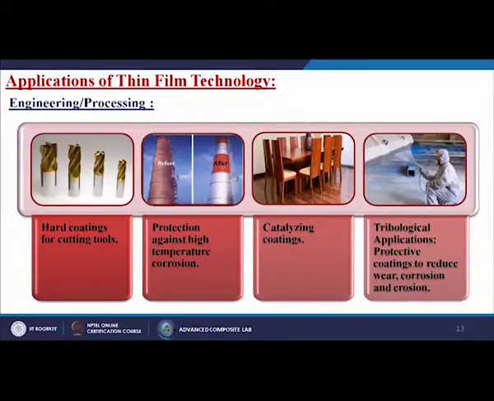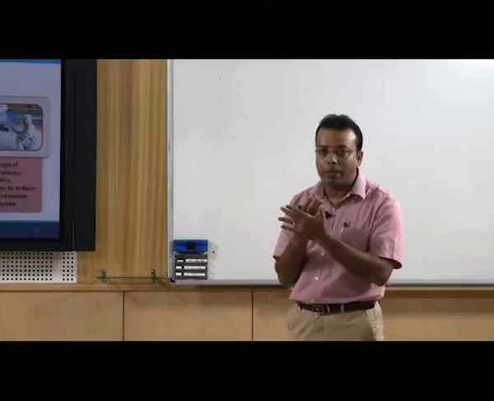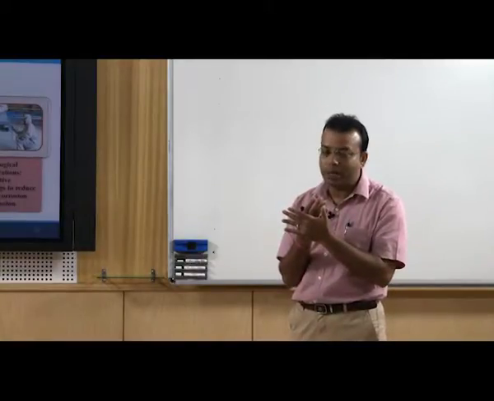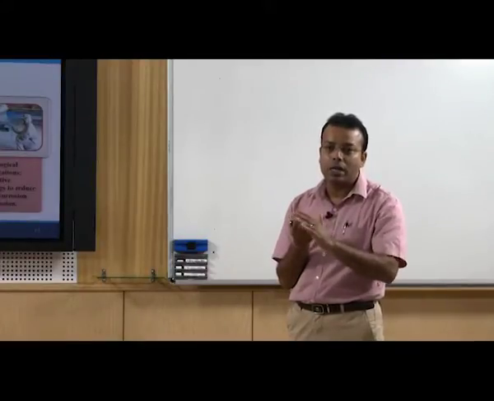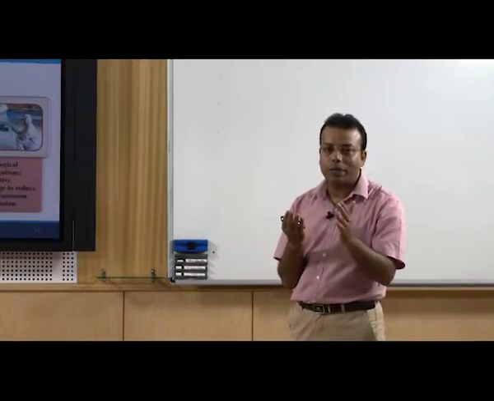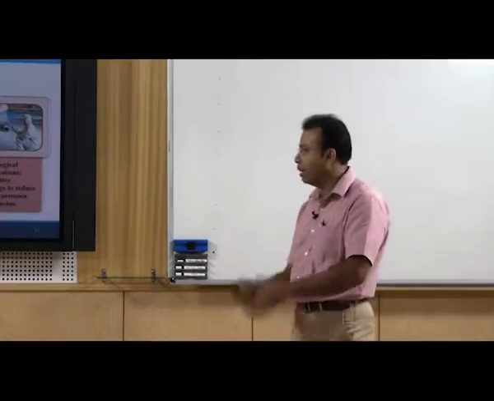Then protection against high temperature corrosion. Generally, for a chimney or some kind of exhaust pipe, we can use this kind of coating where the flue gases come directly into contact with the material or the substrate, and it can harm that material. So we do certain kinds of coatings, so that the flue gases or toxic gases do not come directly into contact with that particular material.